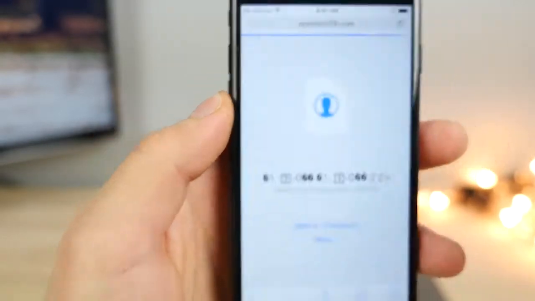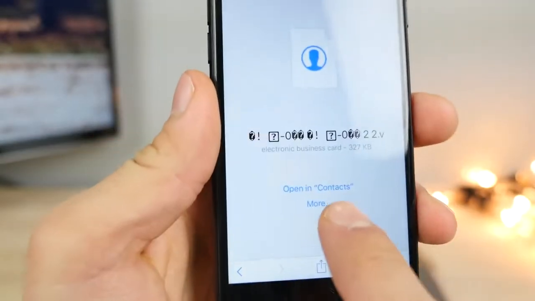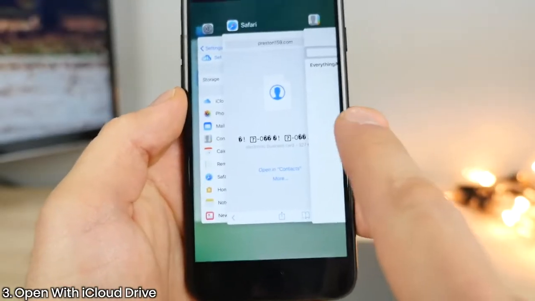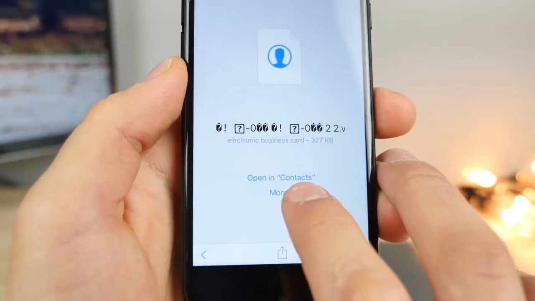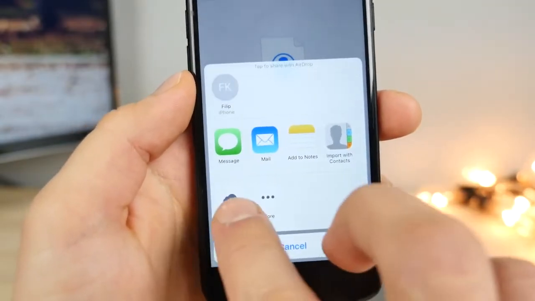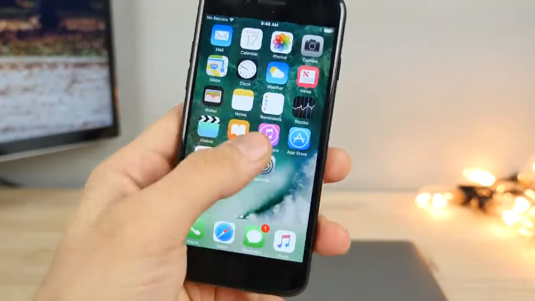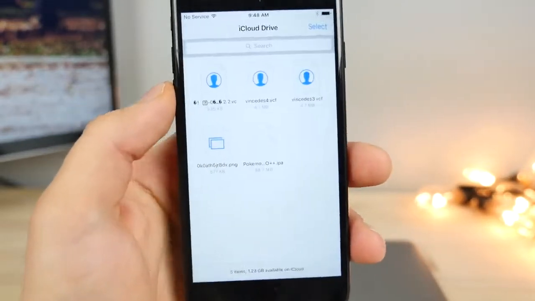So click on this link. Don't worry, it won't crash your phone or anything. And select more. No, shoot, I clicked the wrong thing. You don't want to open it in contacts. Go ahead and click more right here and add to iCloud Drive. Okay, so click iCloud Drive. And now you have this file preloaded in your iCloud Drive.